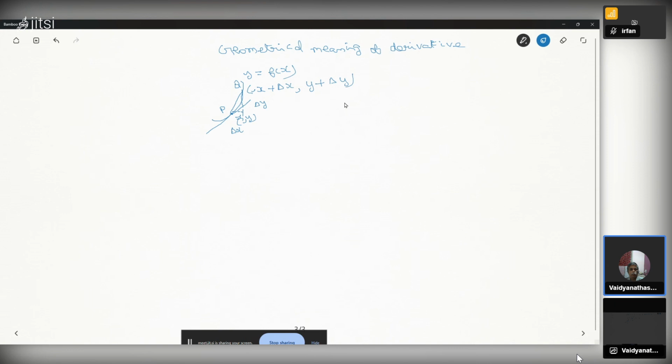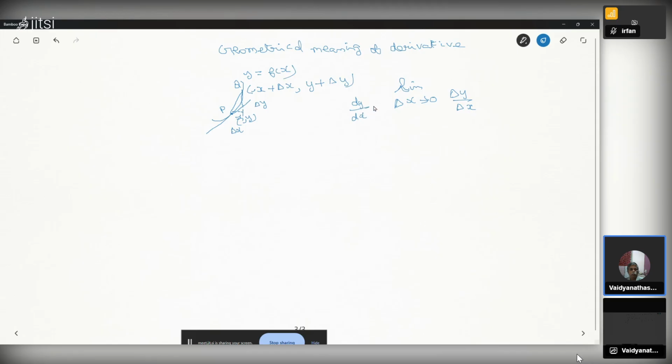So, what is the derivative's meaning? dy by dx is the limit as delta x tends to 0 of delta y by delta x. When delta x tends to 0, the difference in the x coordinate tends to 0, meaning Q is moving towards P. So delta x becomes smaller and smaller.